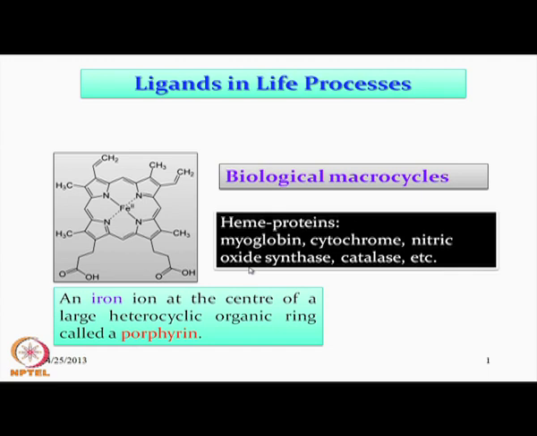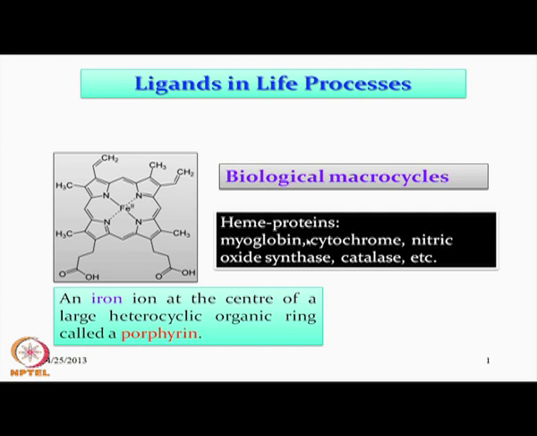Then we can have the nitric oxide synthase. So, nitric oxide in the biological system in our body also, if it is required, then these heme proteins come into the picture and play some important role, and the catalases and peroxidases also, where the heme proteins are present. So, there are a large number of molecules available in the biological system where heme proteins are involved.